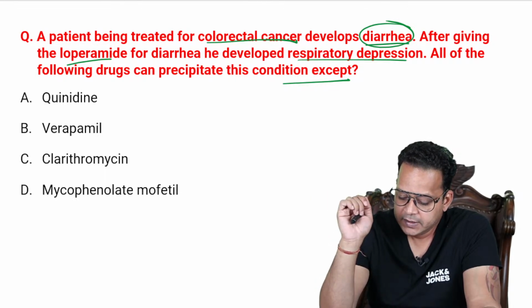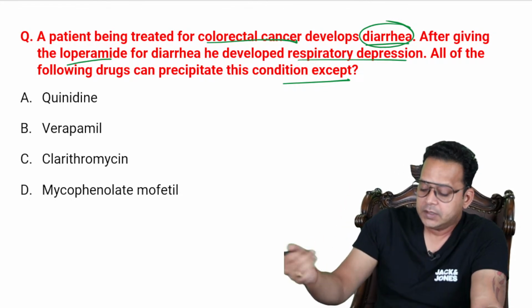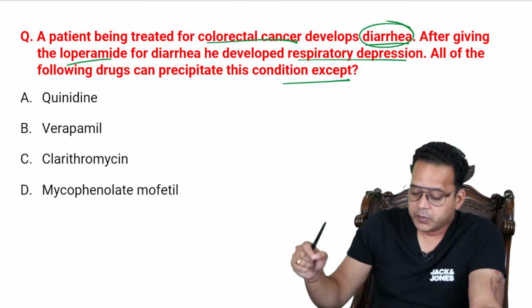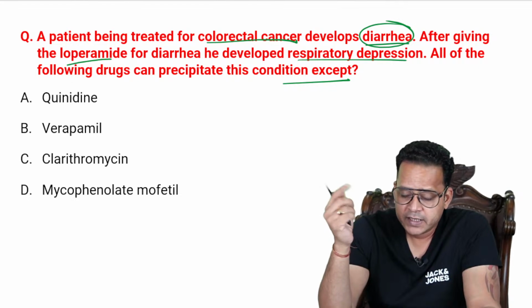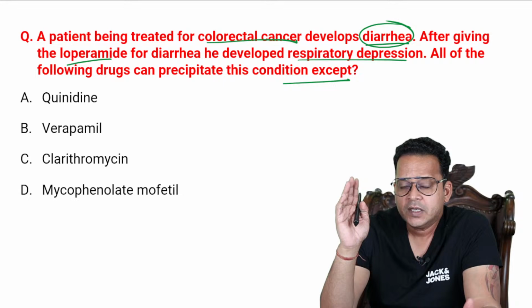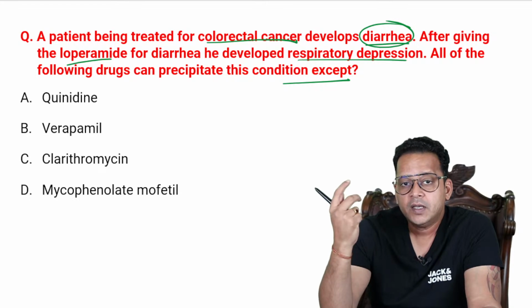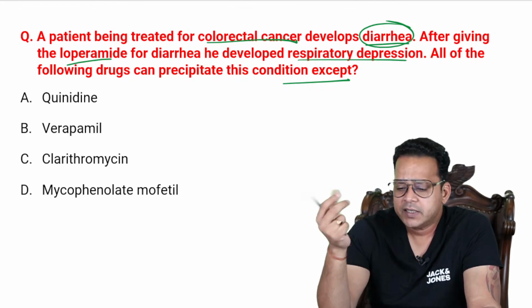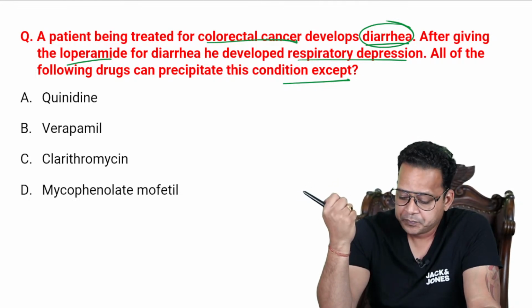Don't worry, guys, right? So a patient of colorectal cancer develops diarrhea, and after giving loperamide for the diarrhea he developed respiratory depression. All of the following drugs can precipitate this condition except. All right. So if you don't know the answer, just go for a wild guess. Sometimes, for all the 200 MCQs, you'll never know the right answer for each and every MCQ. For some, you have to make wild guesses, right? You'll have a gut feeling that, okay, this might be the answer. You might not know the reason why this is the answer, but you'll have that gut feeling, right? So except quinidine, verapamil, clarithromycin, mycophenolate mofetil. So what is the answer, guys?